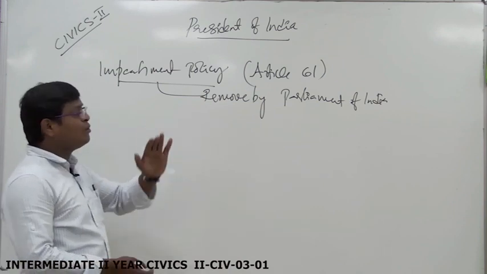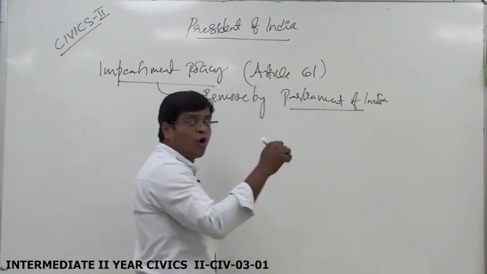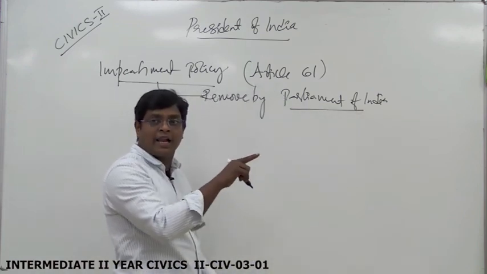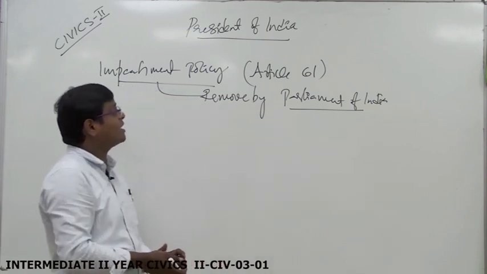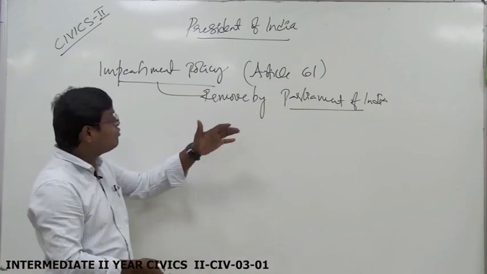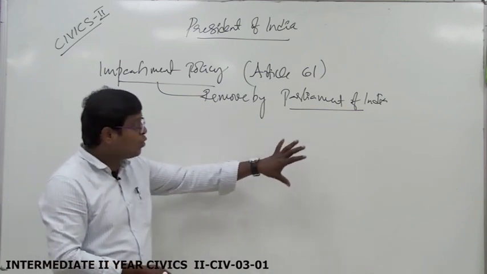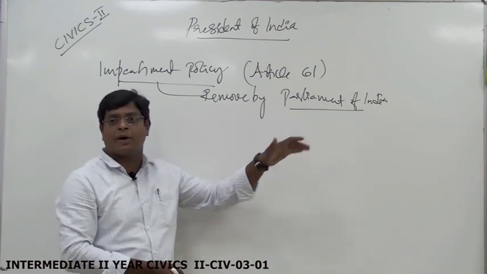Whereas for the removal of the President, only the parliament members participate, including the nominated members, not only elected members. In the removal of the President, no state legislative members participate.